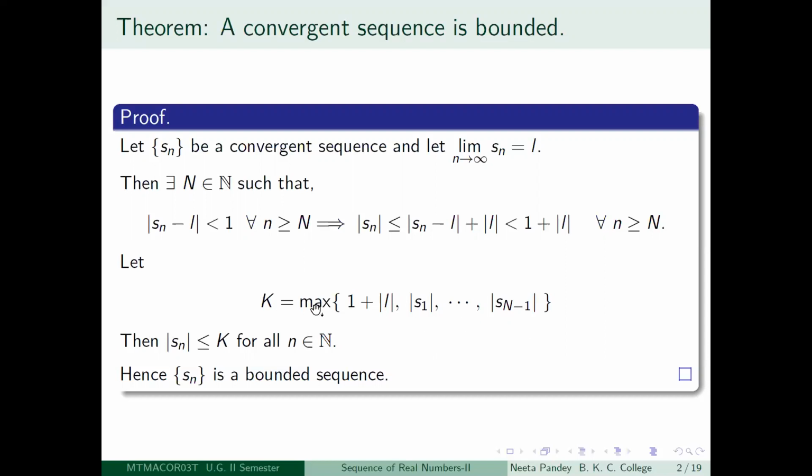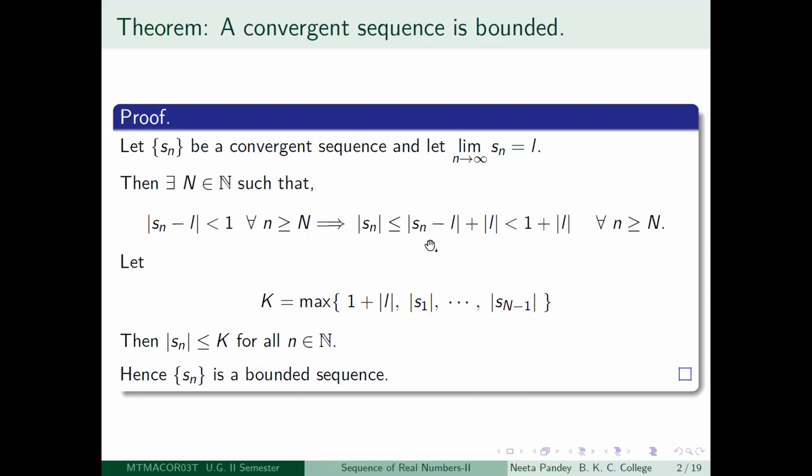Now, since capital K is the maximum of all of them, mod S_1 is less than or equal to K, mod S_2 is less than or equal to K, and so on. Mod S_(N minus 1) is also less than or equal to K. And what happens to mod S_n when n is greater than or equal to capital N?